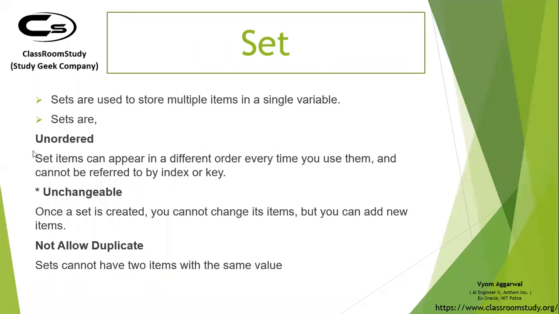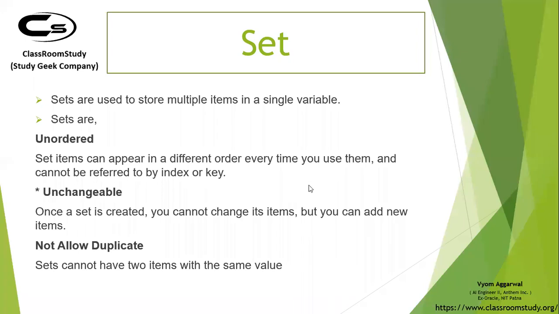Then you have sets. Sets are unordered. By unordered, I mean once you enter a value in a set, you cannot access those values using an index, because sets don't keep any order, and they are unchangeable. What do I mean by unchangeable? Basically, once a set is created, you cannot change its items. Why? Because you cannot access its items.